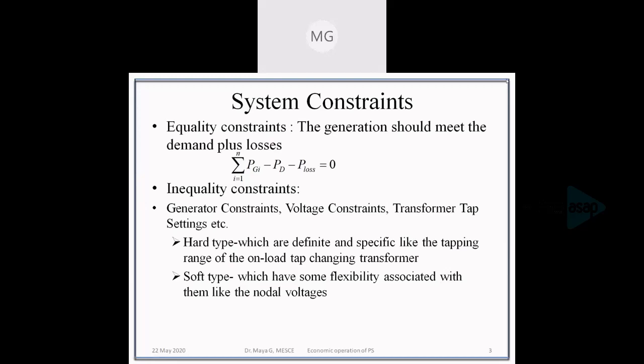That is called the soft type. Soft type, which have some flexibility associated with it, like the nodal voltage. That is, the voltage may vary from a lower limit to an upper limit. Within this range, any value can be achieved.